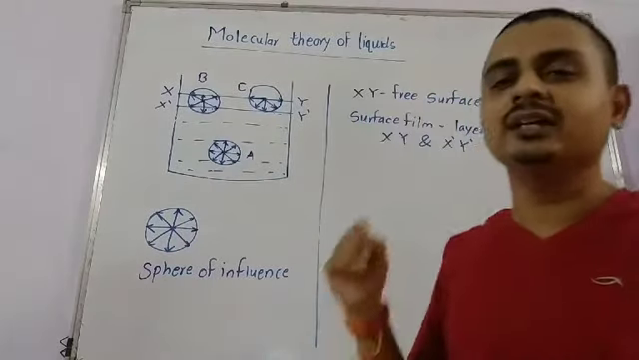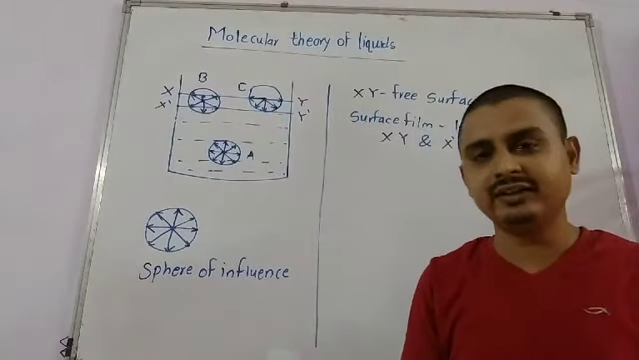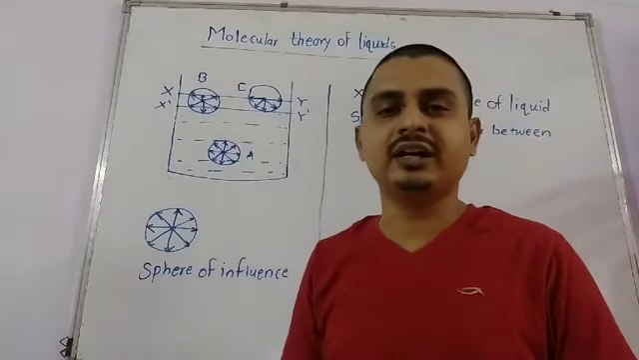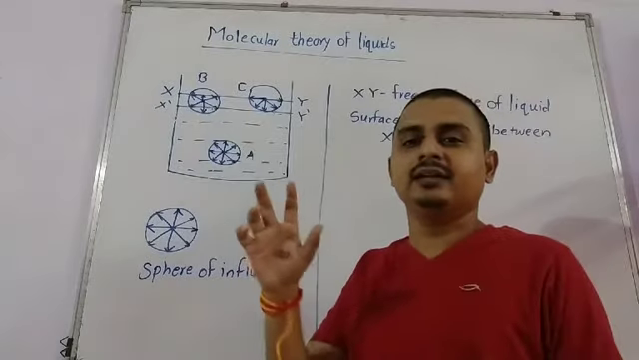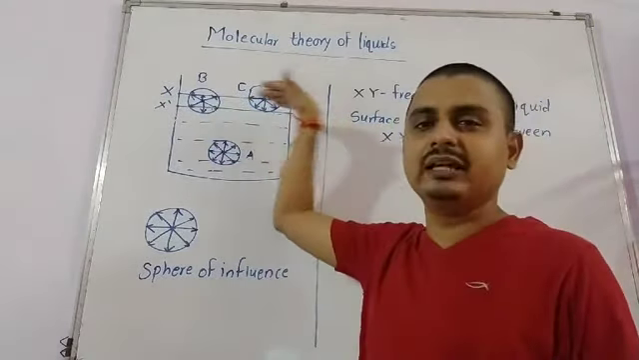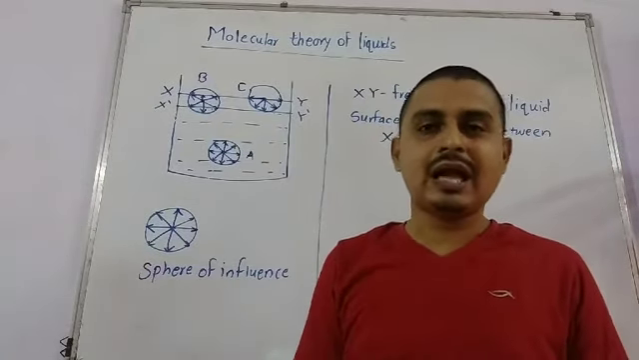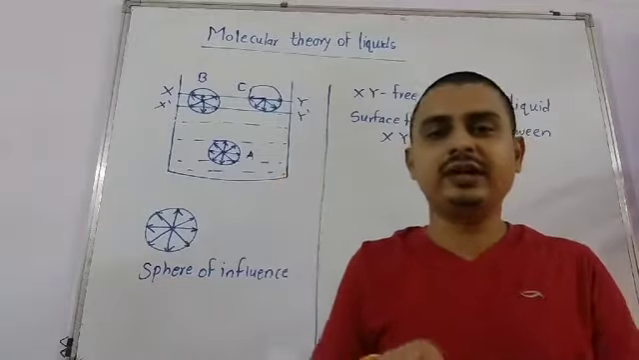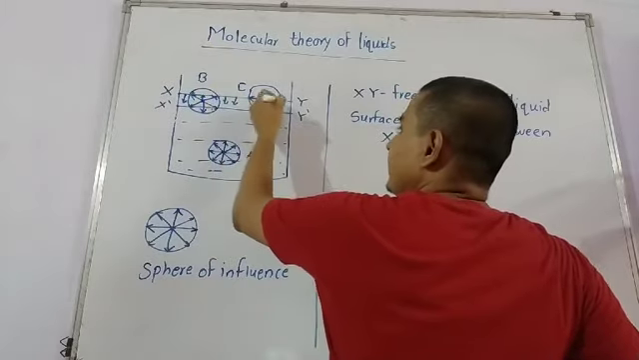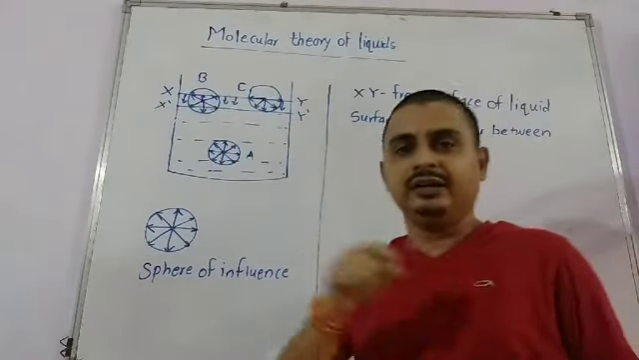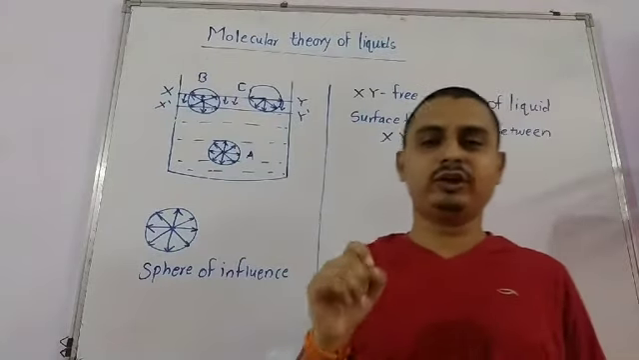Hence it suggests that the molecules which are present on the surface film tend to move inside the liquid, hence that layer is always under tension. And this is why it is said that the film over the liquid is under tension and it acts as a stretched membrane. This force in the downward direction, this layer will tend to move inside the liquid, and this force under tension is called surface tension. So this is the molecular theory of liquids.